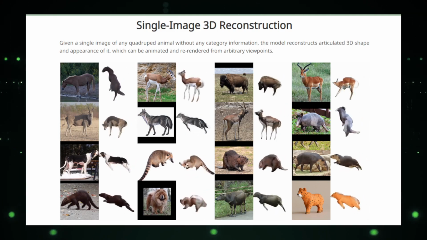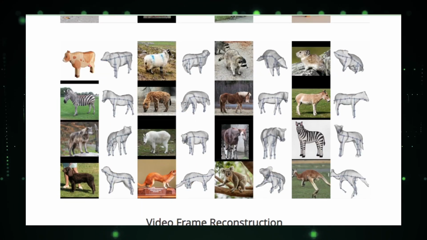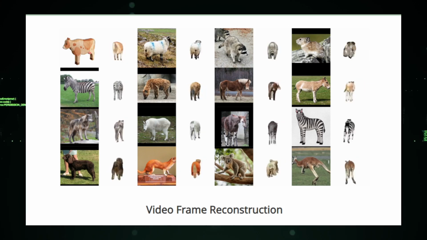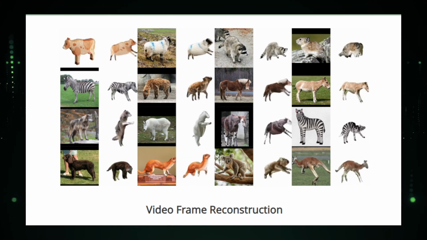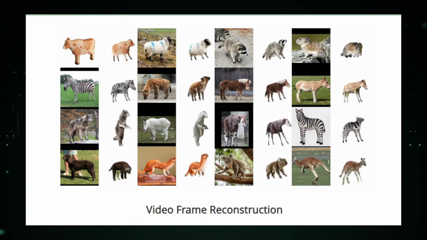3D Fauna's prowess is backed by a massive dataset of animal images spanning over 100 species. This extensive training ensures the model's versatility and accuracy, capable of transforming even the most unique animal images into stunning 3D models. The technology behind 3D Fauna is truly revolutionary.